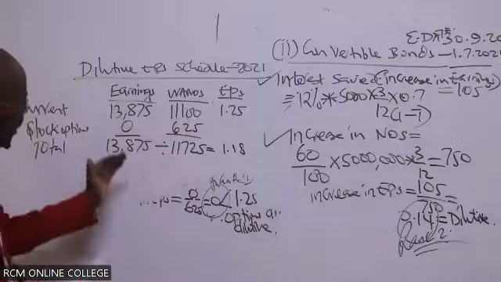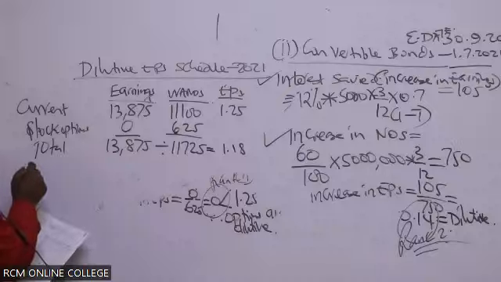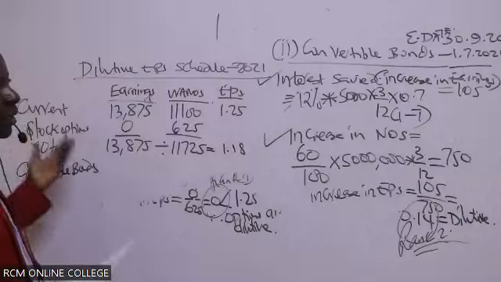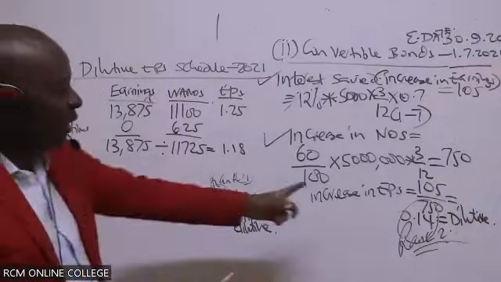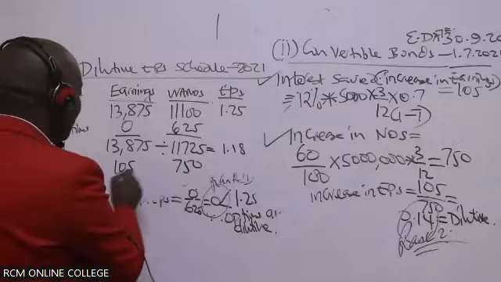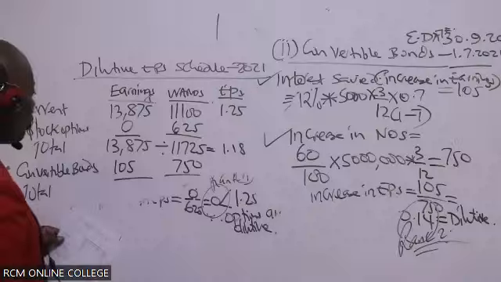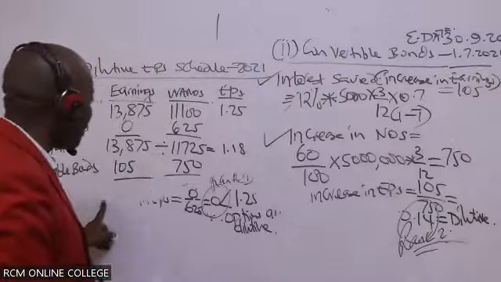We have another dilutive instrument. This other dilutive instrument, ladies and gentlemen, is known as convertible bonds. Were these convertible bonds able to generate any earnings for us? The convertible bond earnings are 105, and the shares they are giving us are 750. Give us the total, somebody give me the answer here.